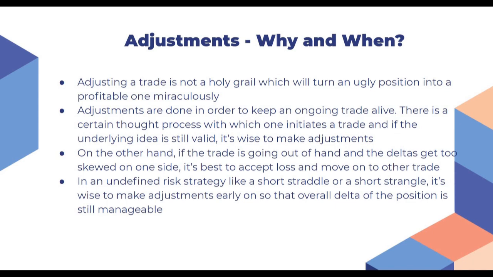But if there's a very sharp move in the underlying and the trade is going out of our hand, it's best to cut out that position. Just like we saw in case of, I think Axis Bank, in the simulation video of strangle. Because when we are short straddle or strangle, and if there's a one-sided move, then there's a lot of delta risk, and we are obviously in a trade which is against us. So if the underlying is going up, it's like we are short on that underlying. So if a trade is not working, it's best to cut out that trade.